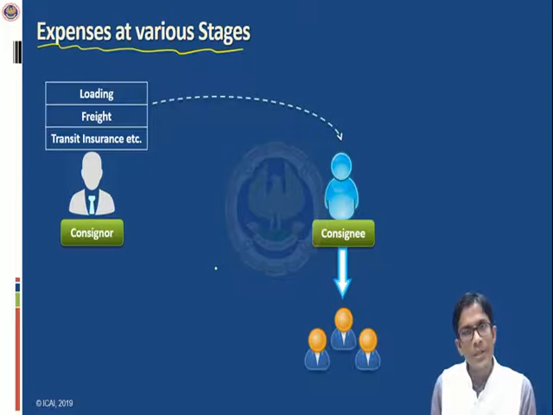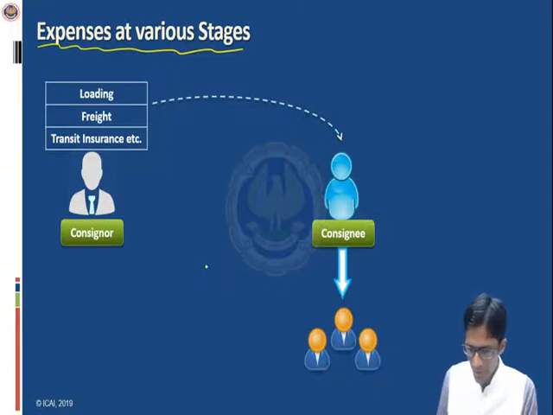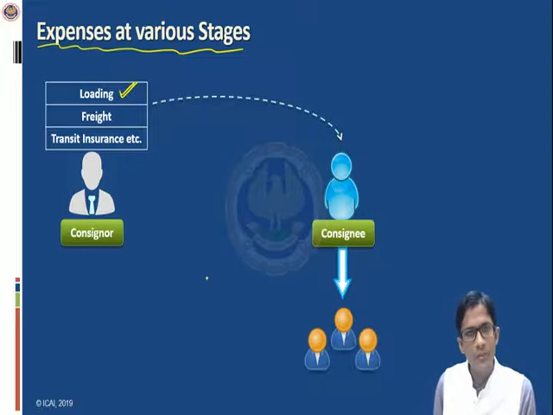Firstly, when the consigner consigns the goods from his place, at that particular time, he has to incur himself certain expenses. What kind of expenses? Like he may have to incur the expense of loading. Loading means loading the goods in a carriage.